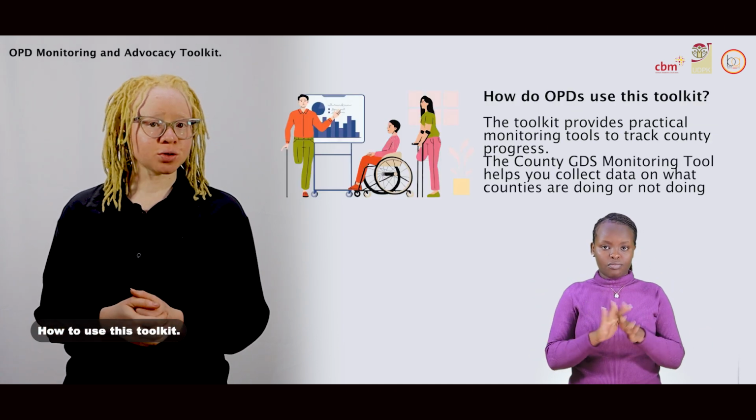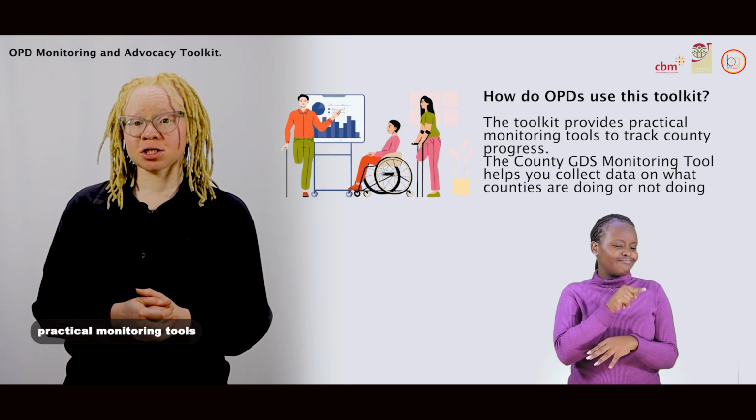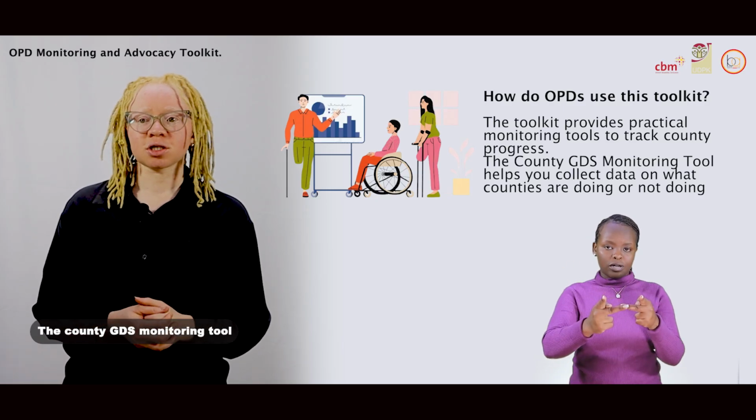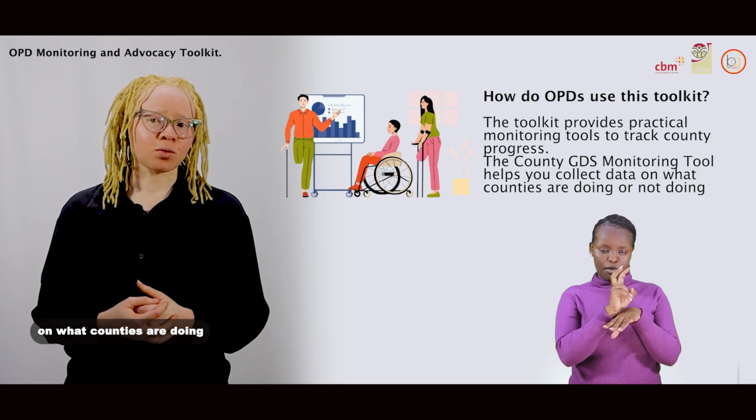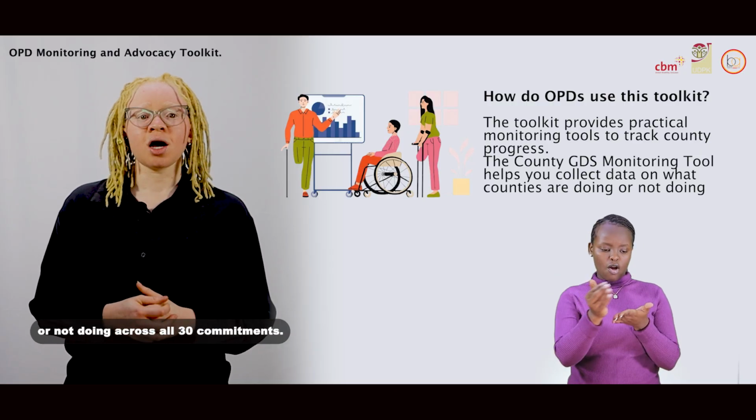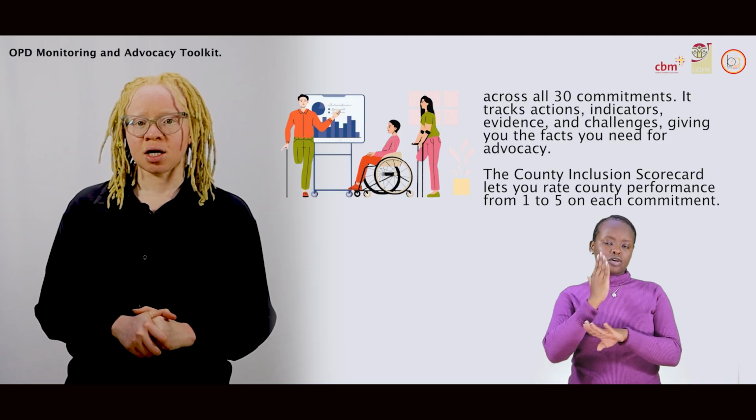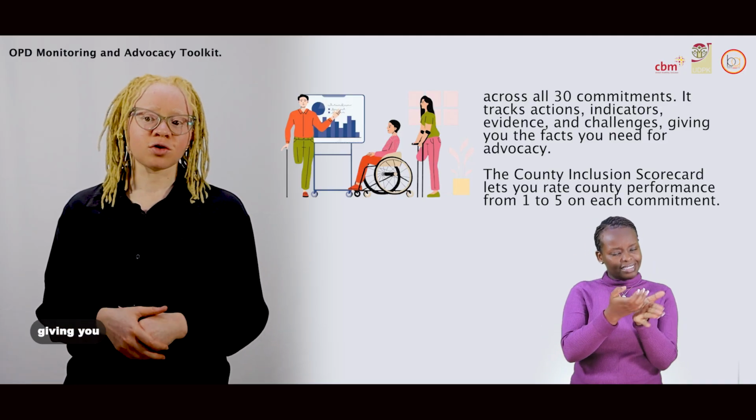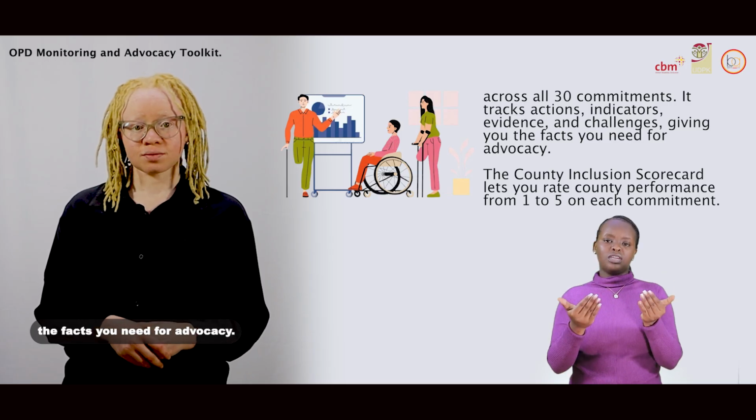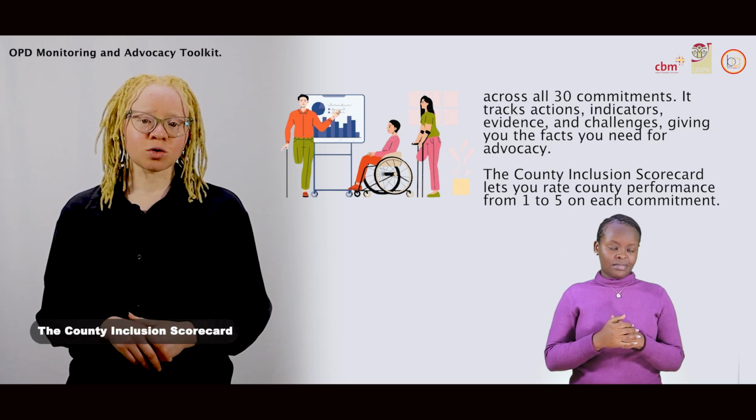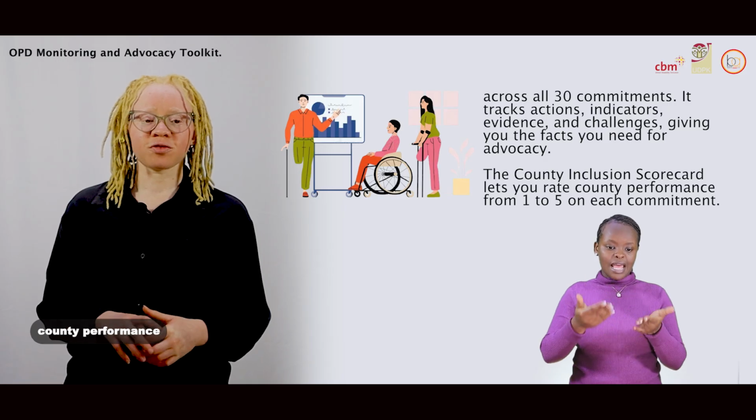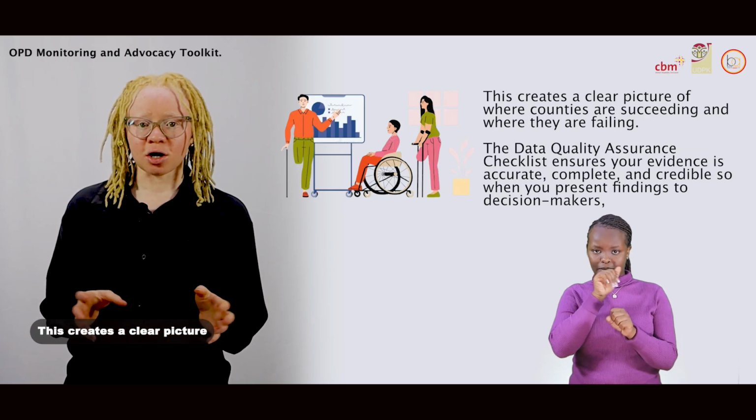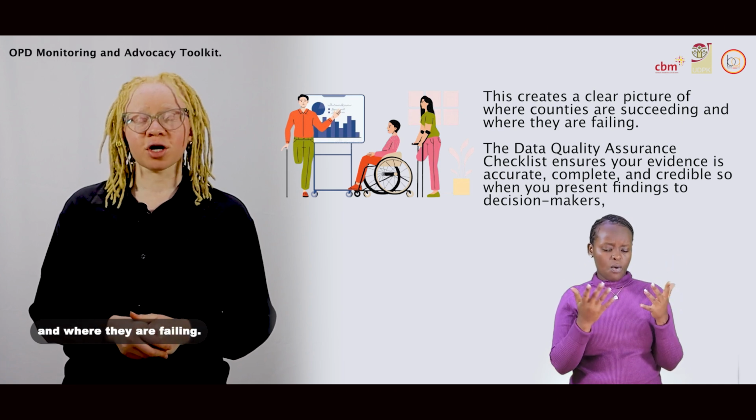How do OPDs use this toolkit? The toolkit provides practical monitoring tools to track county progress. The County GDS Monitoring Tool helps you collect data on what counties are doing or not doing across all 30 commitments. It tracks actions, indicators, evidence, and challenges, giving you the facts you need for advocacy. The County Inclusion Scorecard lets you rate county performance from 1 to 5 on each commitment. This creates a clear picture of where counties are succeeding and where they are failing.